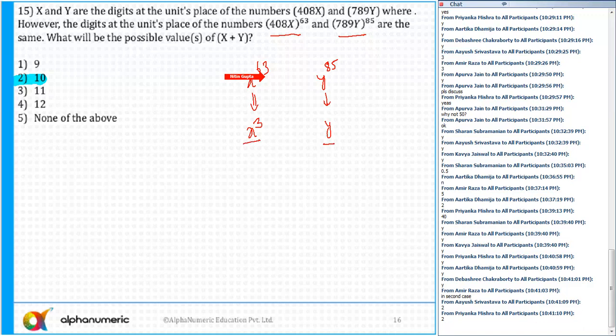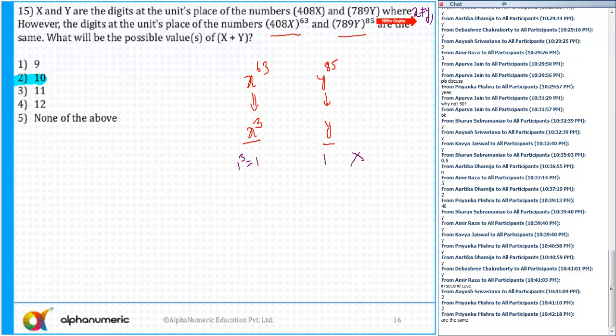So what are the possible values? If I start with 1 cube, which is equal to 1, so y also has to be 1, which is not possible because x and y are different. Something is missing here, just a minute. Yes, I think when I copied and pasted from Word to here, the condition that x is not equal to y was lost. Just add this line, all of you, please. That's my mistake here. It was mentioned in the question: x is not equal to y. Okay, so 1 cube is equal to 1 and this is 1.